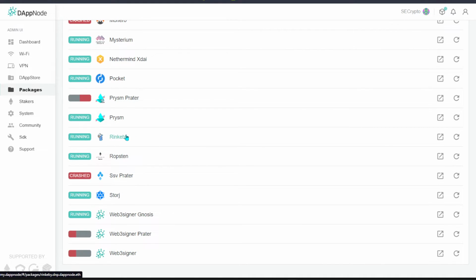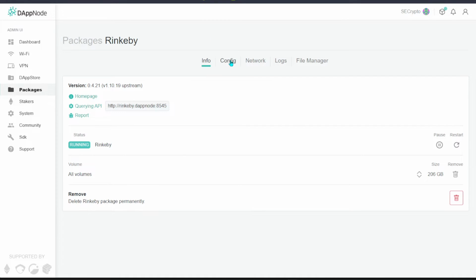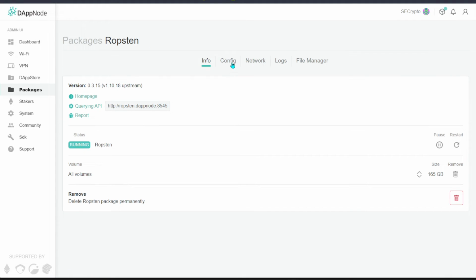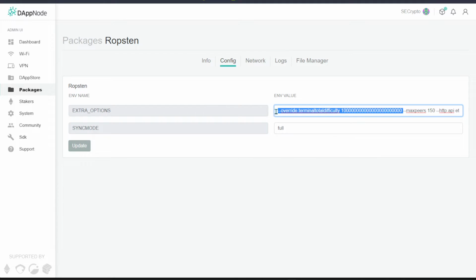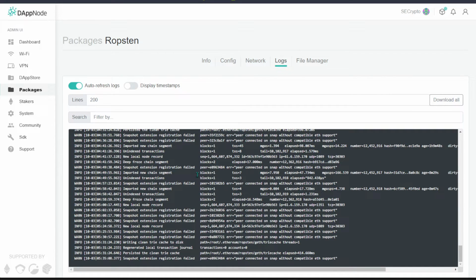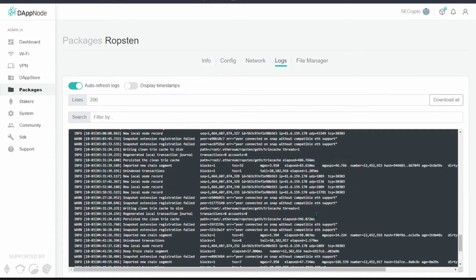And of course for this wiki there are some issues that you need to take note of. If you're going to install it, just head over to the config file. Over here this is fine, it's just the Ropsten testnet itself. You need to do the configuration, doing this over here, override terminal total difficulty, to basically prevent it from halting. And of course the sync mode is full. This command over here is only for Ropsten. If you're going to install Ropsten, you need to have this override terminal total difficulty set to this amount, because if you do not have this input, basically the normal default, your block will get stuck, and you are unable to fully sync this Ropsten testnet properly because of the merge that's happening.